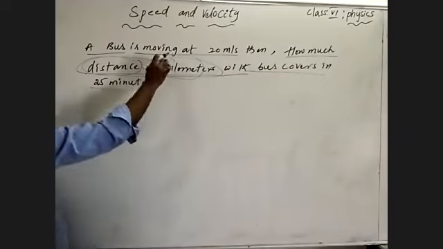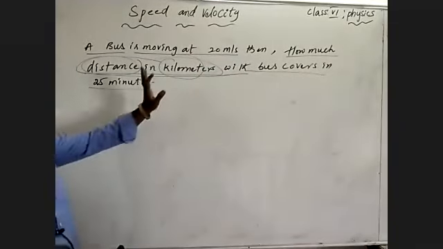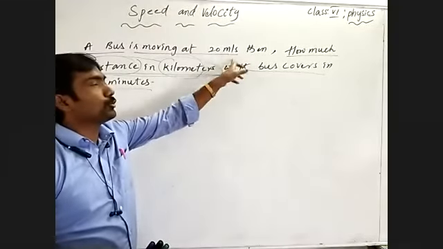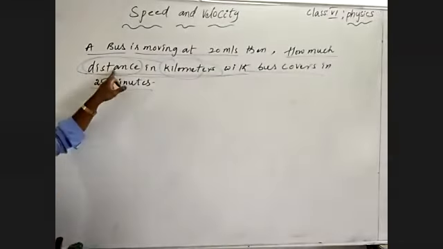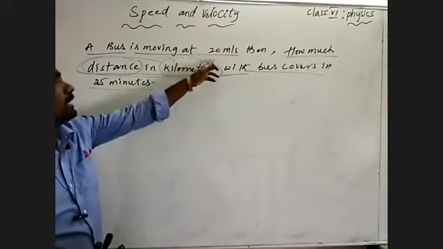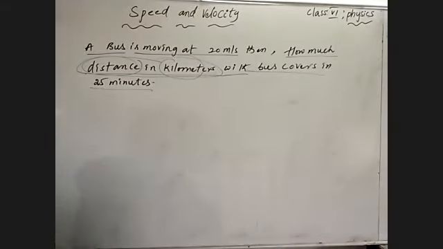The bus is moving at what speed here? Why I'm saying speed, because it is moving at 20 meters per second. Meter per second is the unit to measure the velocity or otherwise speed. They talked about distance here, so we can consider speed. Understand? So the given speed of a bus, otherwise we can consider the velocity of the bus. We already compared both of them, but the quantity is only changing.